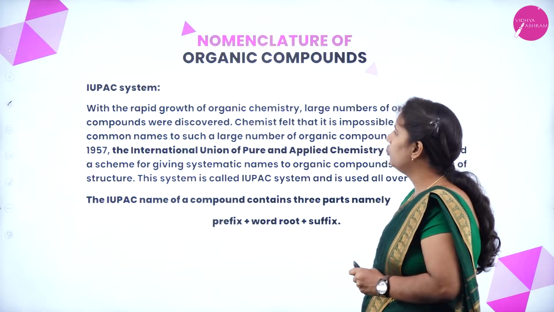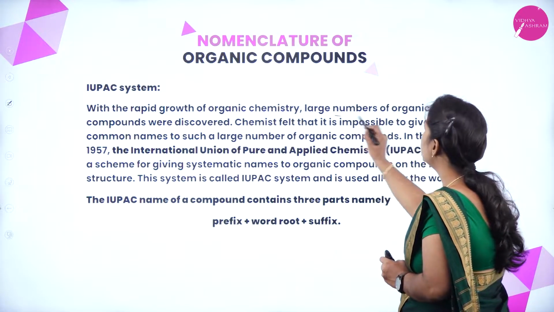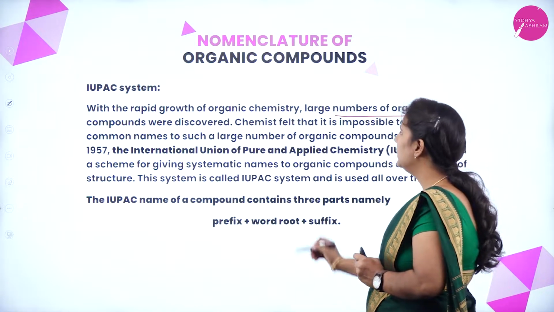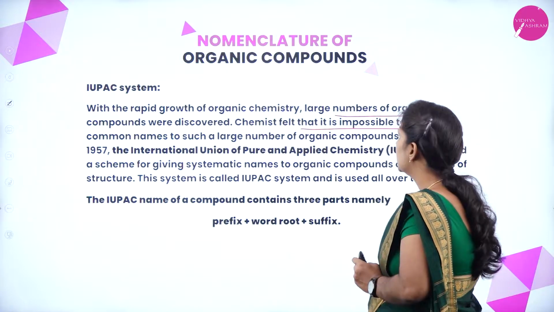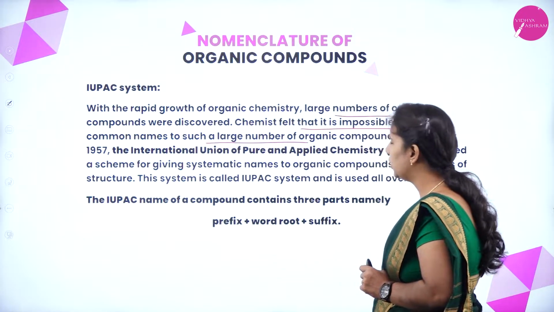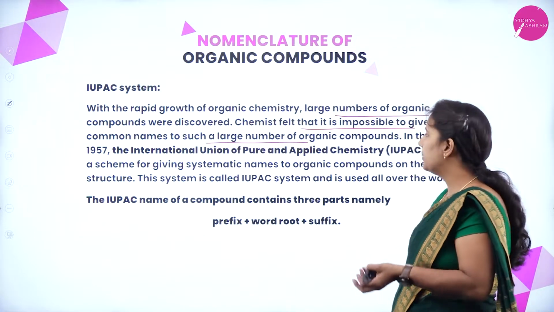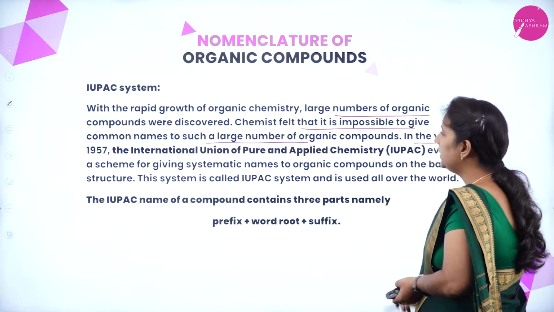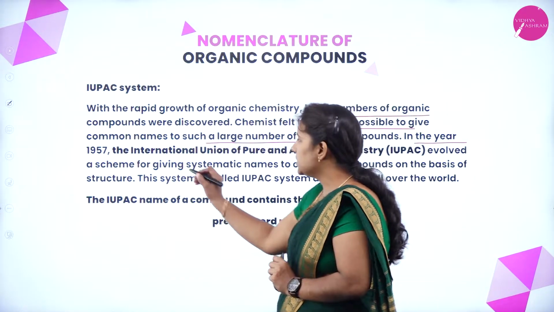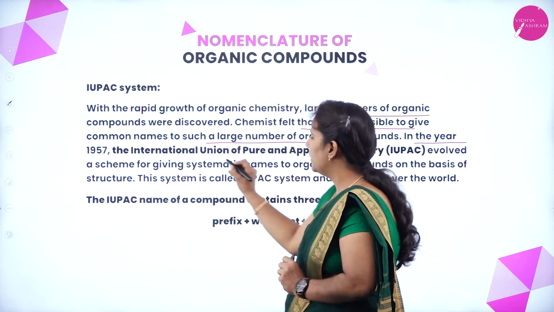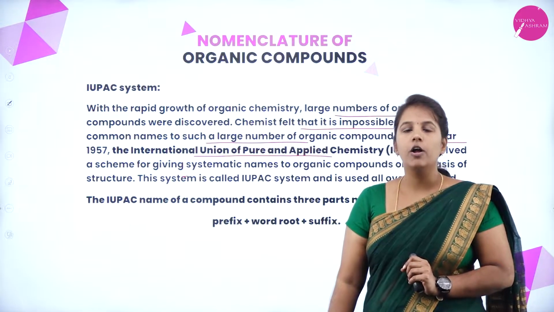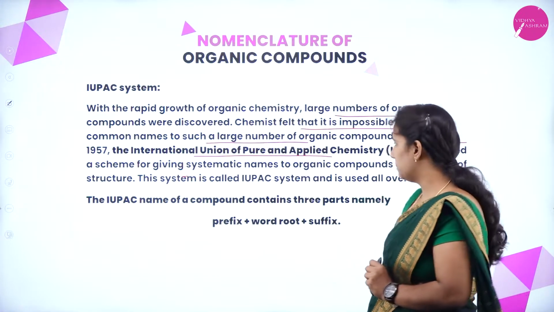With the rapid growth of organic chemistry, the larger number of organic compounds discovered, the chemists felt that it is impossible to give a common name to each such organic compound with a large number of organic compounds. In the year 1957, an organization was developed, which we call what? International Union of Pure and Applied Chemistry.